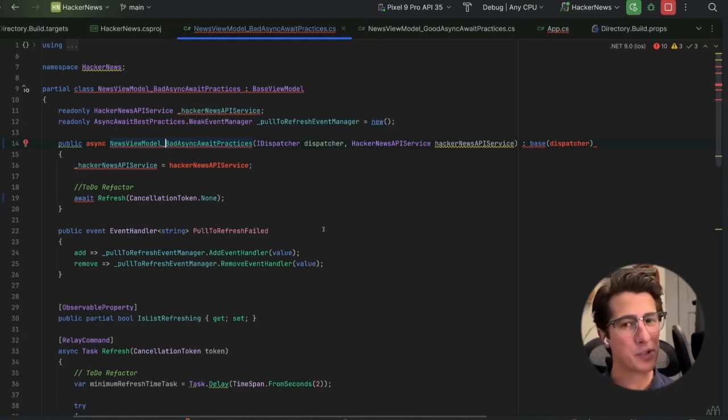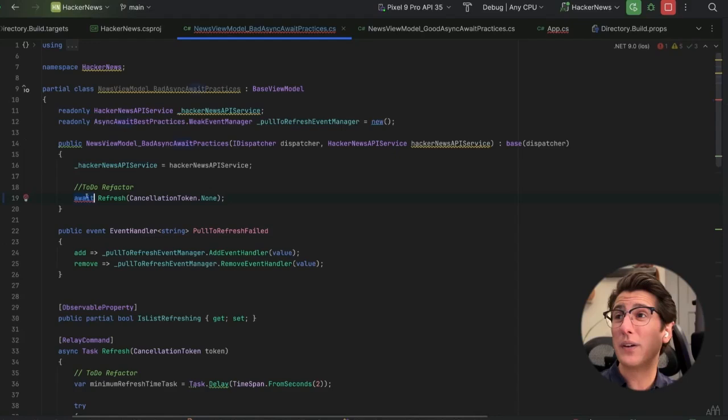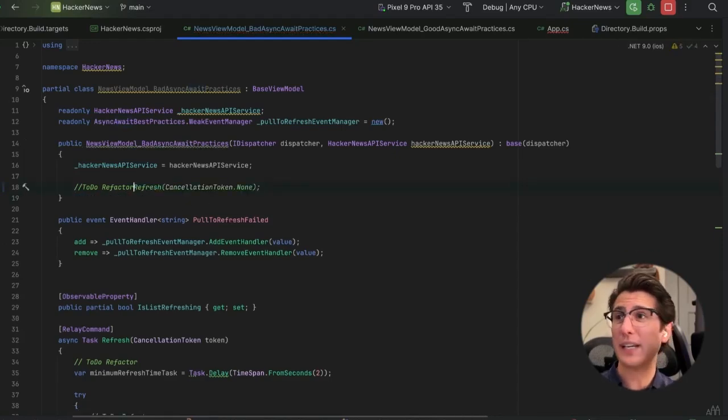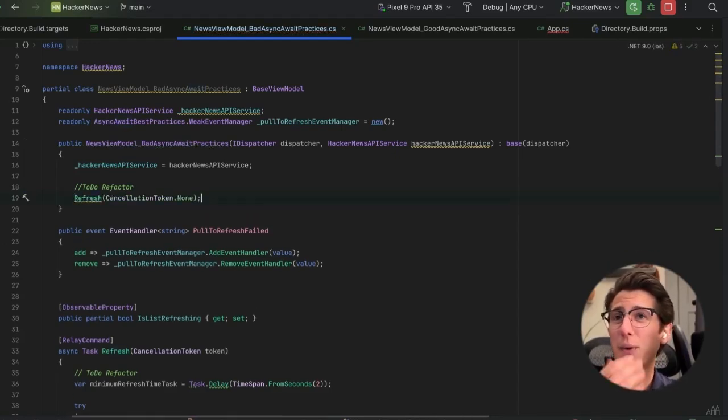But the purpose of a constructor is just to initialize an object, assign it a location in memory, and maybe we pre-assign some values to our properties or something simple like that. But constructors are not meant for long-running tasks, which is why they don't support async await and likely never will. So let's get rid of async await here. And we're back to our yellow squiggle.